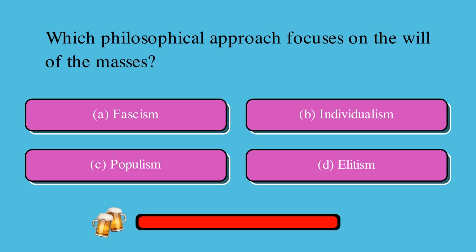Which philosophical approach focuses on the will of the masses? Is it A, fascism, B, individualism, C, populism, or D, elitism? The correct answer is C, populism.